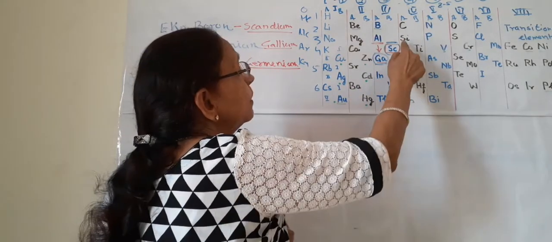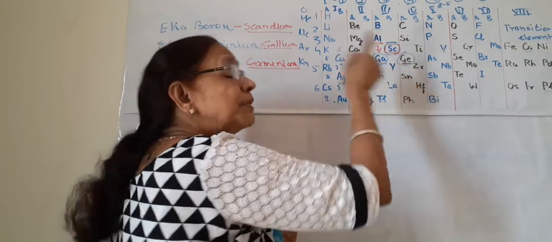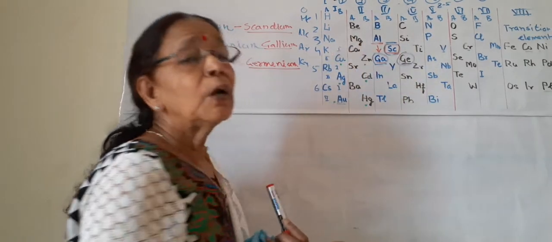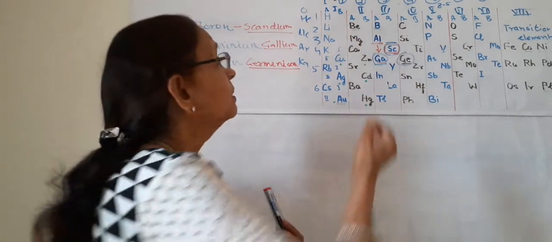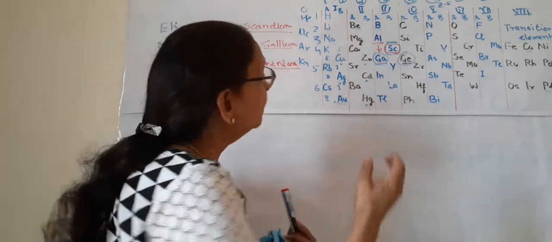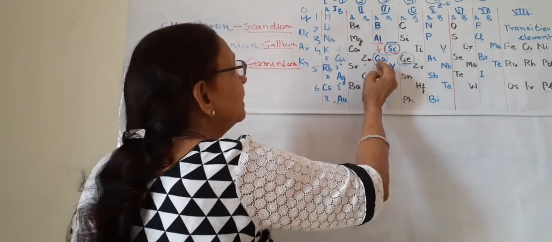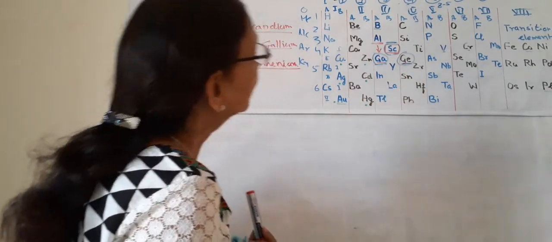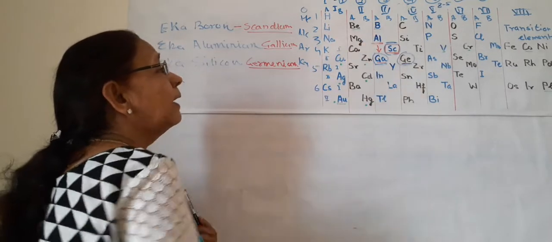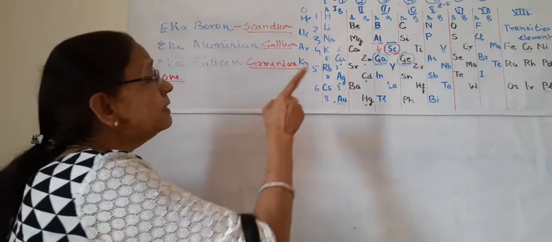So Eka silicon, one after silicon, is germanium, which was discovered later, and it has all the properties common to silicon. Both have valency 4. These have valency 3. So these three, and others also, were discovered from gaps Mendeleev left in his table.